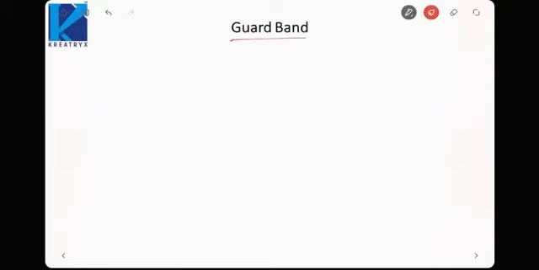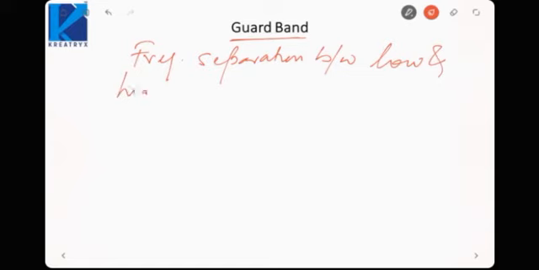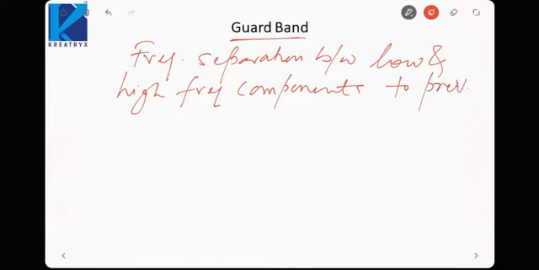Next term is guard band. It is basically frequency separation between lower and higher frequency components so that they do not get mixed. So it is basically frequency separation between low and high frequency components to prevent overlapping. Okay, so that those frequency components do not overlap.